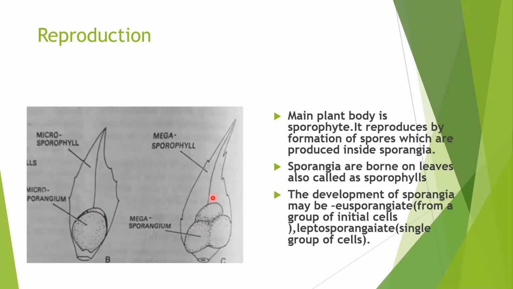Now, this is the leaf which is bearing the megasporangia. Megasporangia will reproduce by the formation of megaspores. Megaspores will be less in number but bigger in size. So leaf bearing megasporangia is called megasporophyll.